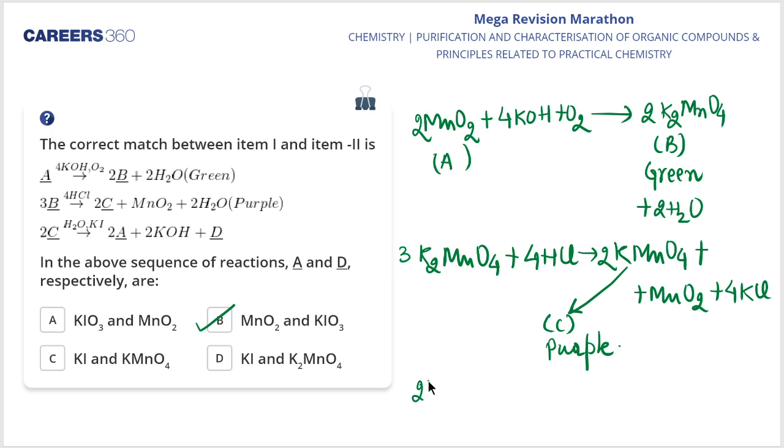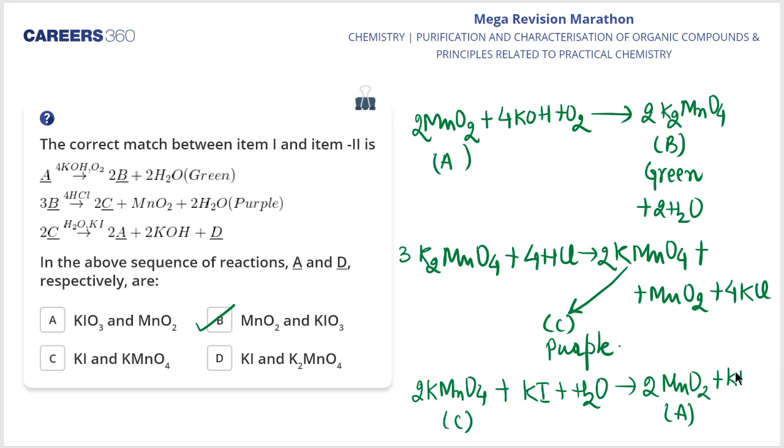Now 2KMnO4, which is C, actually reacts with KI plus H2O and gives us 2MnO2, which is A, and what would be D? It would be KIO3. This is D along with KOH, my dear students. So A and D are MnO2 and KIO3. Okay, my dear students, so I believe that all of you have now understood why option number B is the right answer.